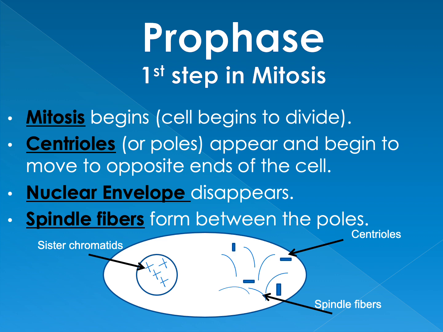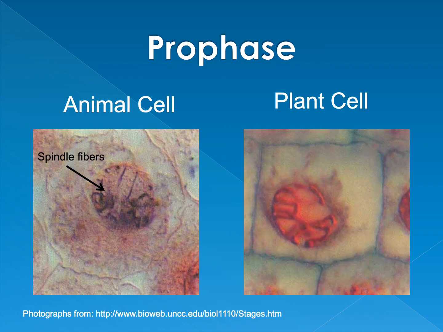We now have prophase, which is the first step of mitosis. Now the cell is going to begin to divide. The centrioles or poles appear and begin to move to opposite ends of the cell. The nuclear envelope is going to disappear. And then we have spindle fibers that are forming between the poles. This is just a comparison of a plant and animal cell in prophase.